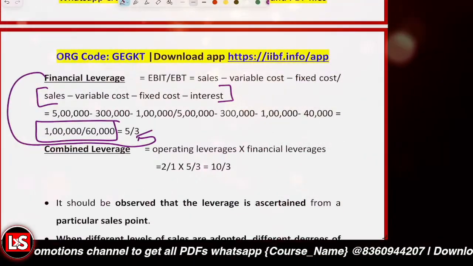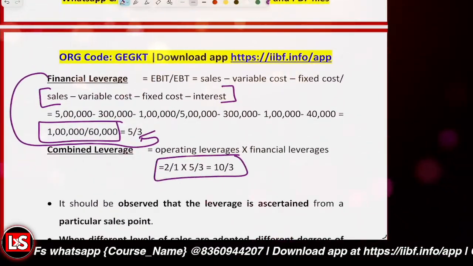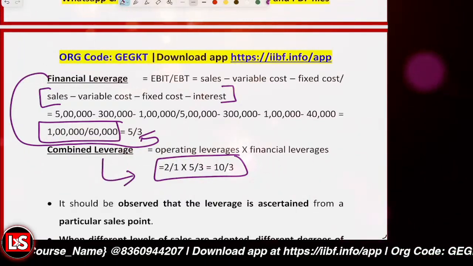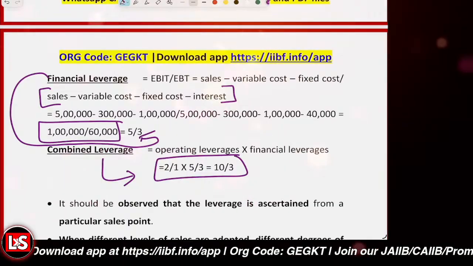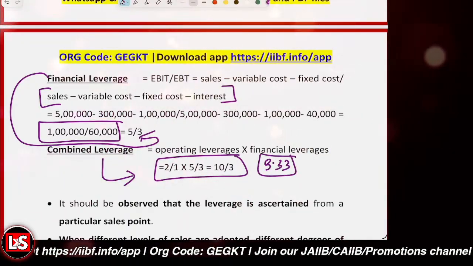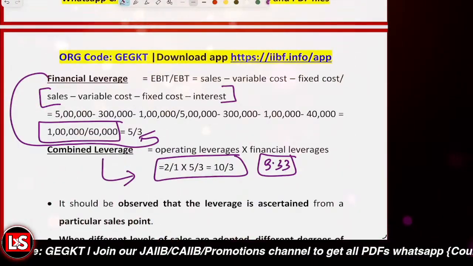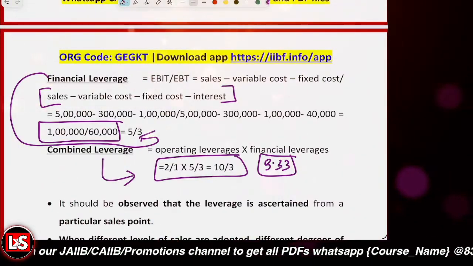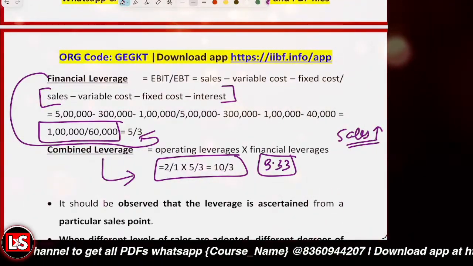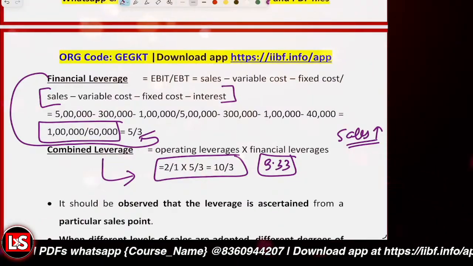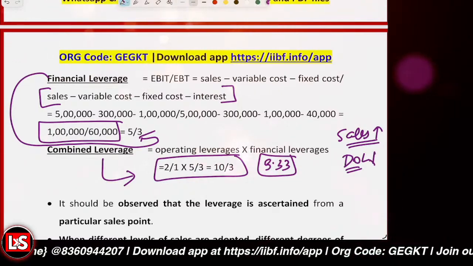And what will be the combined effect? That is 2 by 1 multiplied by 5 by 3. That is 10 by 3. So this is the combined leverage that we calculated to be 3.33. Now, if the sales do increase, the degree of leverage will fall.